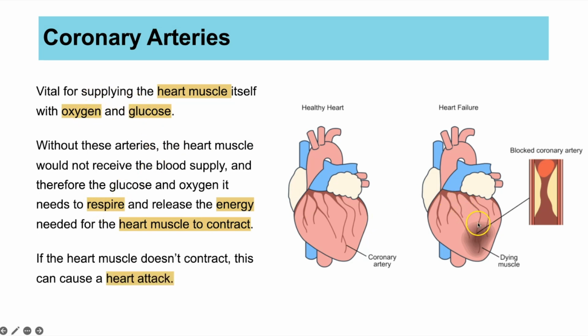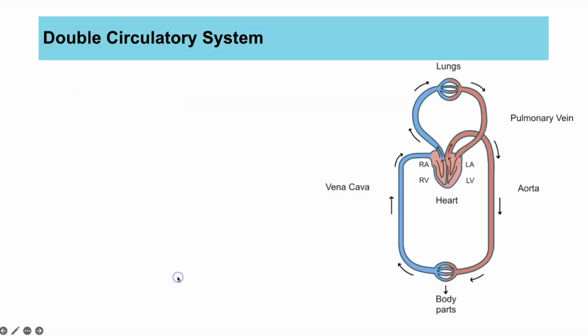So if you get a blockage in one of your coronary arteries, which is what this image here is zooming in and representing, these fatty deposits blocking it so that blood can't flow through anymore, that can result in a heart attack because it would mean your heart muscle isn't getting oxygen and glucose. That means it can't respire. That means the muscles can't contract, and that's what a heart attack is. It's when parts of or all of your heart muscle isn't contracting anymore.